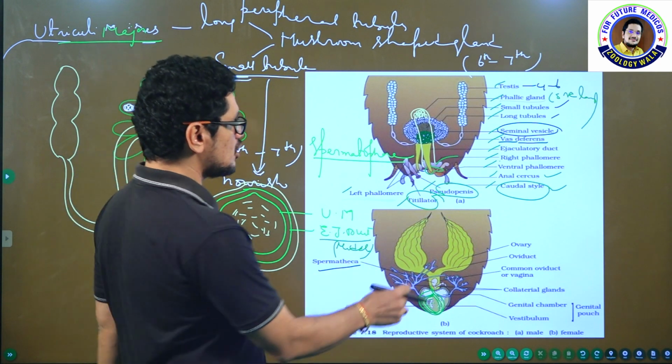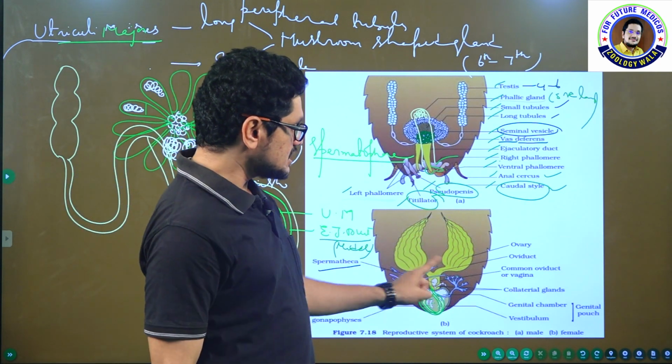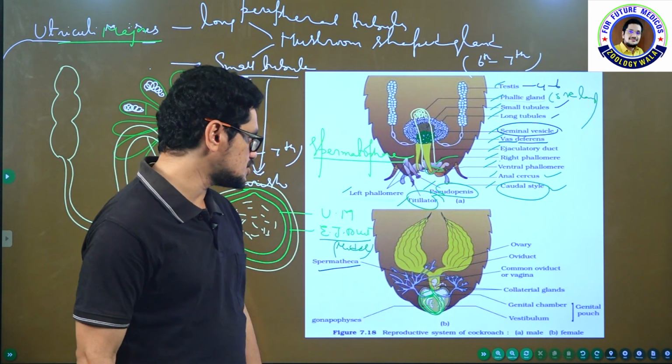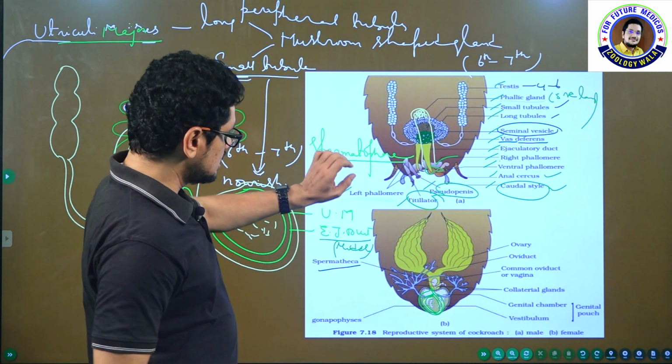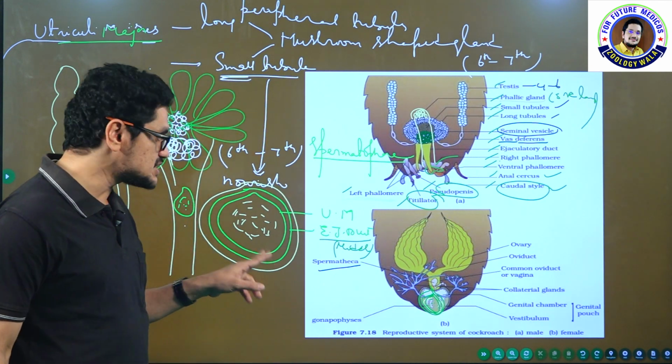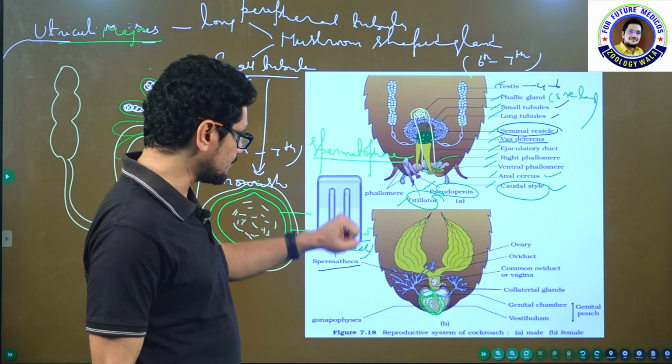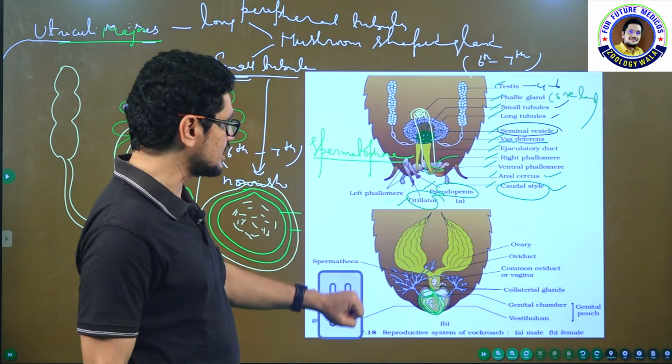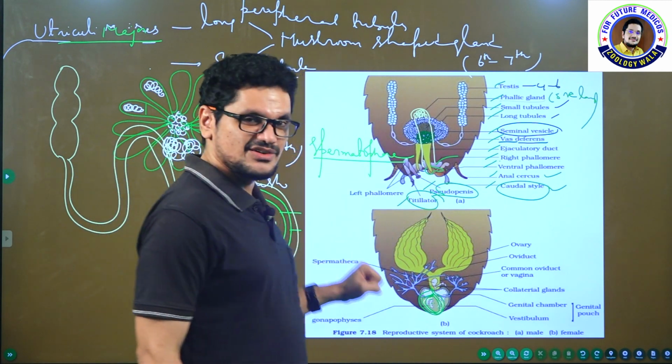See, this is the female cockroach. Am I clear? This is the female cockroach. In female cockroach, how many ovaries are present? See, this is very important. How many layers are there? Who is going to secrete which layer? Okay, you have to remember. It is better to remember here. Nothing will be wasted. Okay.